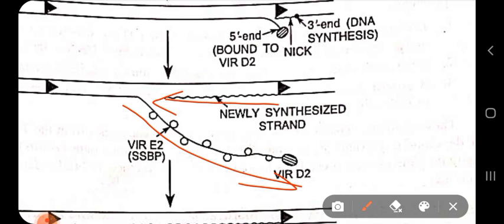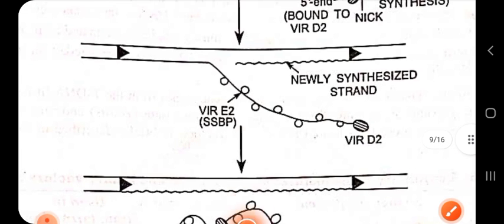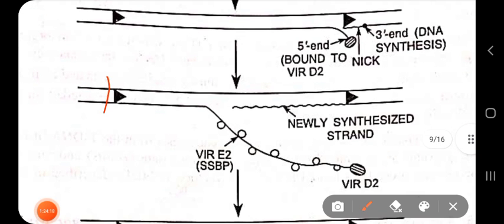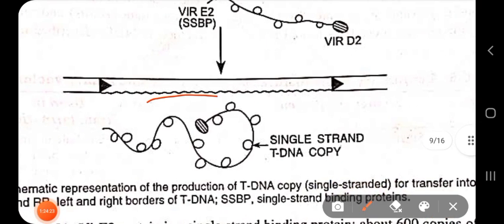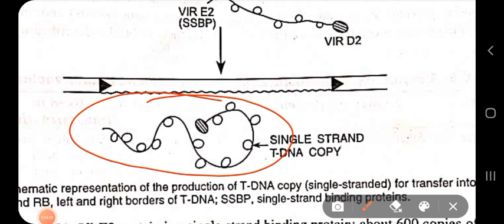Finally, the tDNA strand is nicked on the left border to release the whole tDNA, and it generates a single stranded copy of your tDNA. You can see that these are all VirE2 that I am marking. This VirE2 protein binds to this single stranded region of the tDNA and protects it from getting degraded by nuclease.